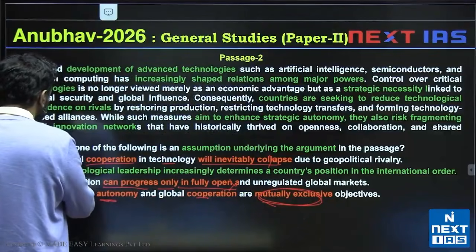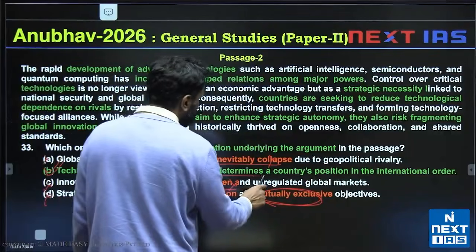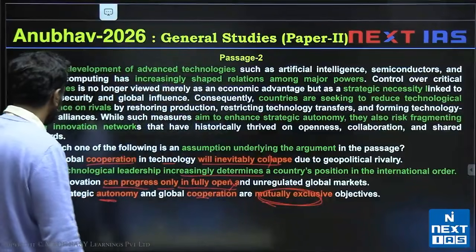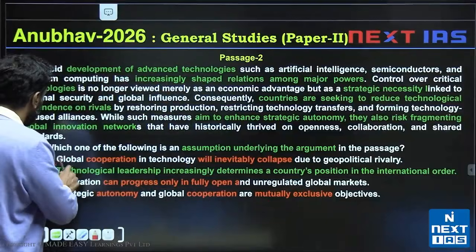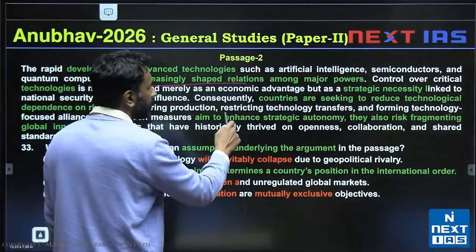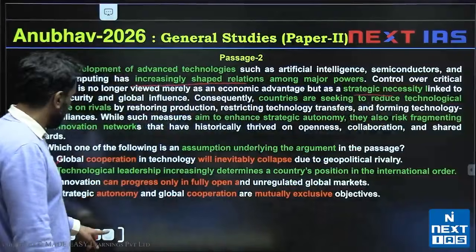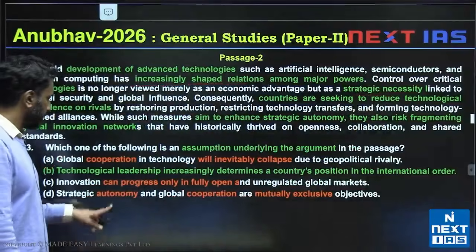B is the right answer. Technological leadership increasingly determines a country's position in the international order. This is a valid choice. If we said it does not determine, then this increasingly shaping relations, strategic necessity, all of this will become incorrect. So B is the correct answer for question 33.